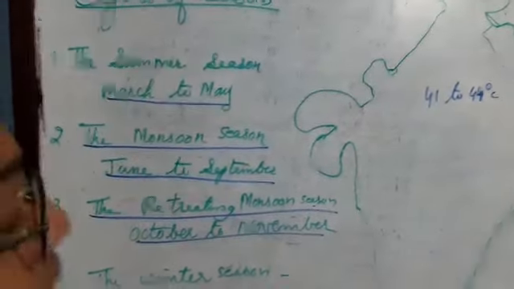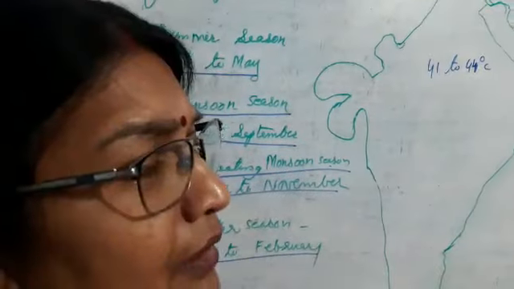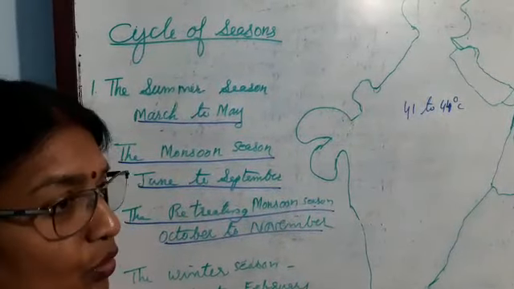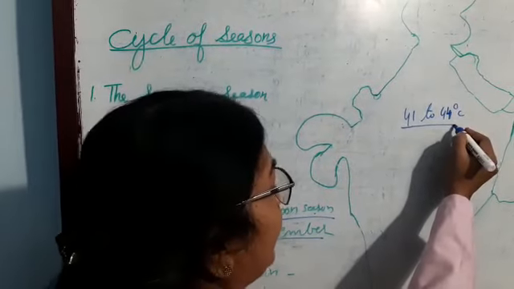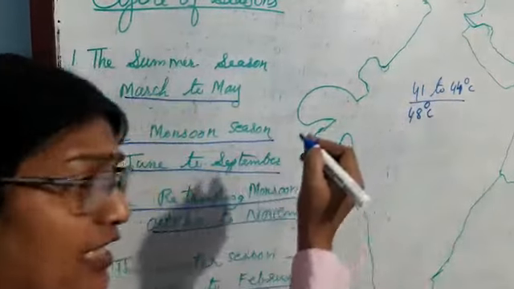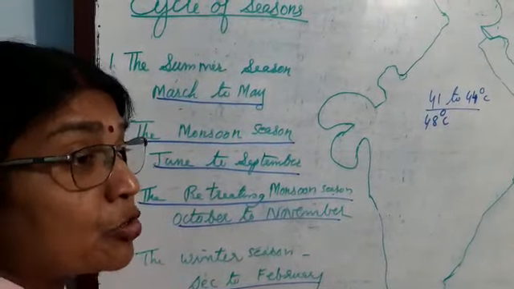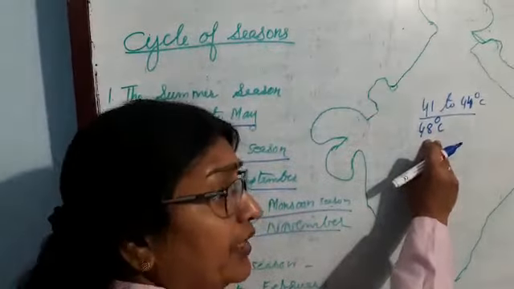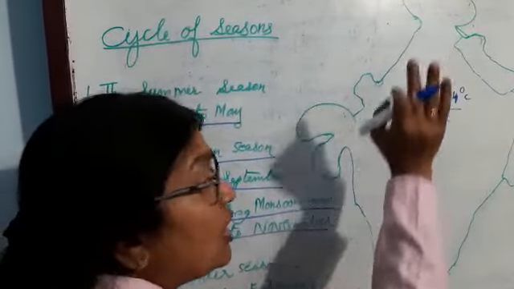So the March to May summer season, the climatic condition, the temperature and the pressure system I am explaining. Because of the apparent movement of the sun towards the northern side, the temperature increases, that is 41 to 44 degrees, and it will increase up to 48 degrees centigrade. Today is 47 degrees centigrade. Just like that, in the summer season the temperature will increase up to 48-49 degrees because of the apparent movement of the sun towards the northern side.